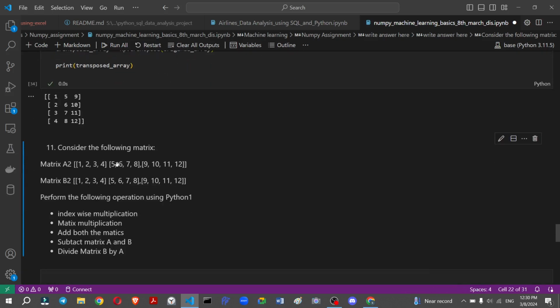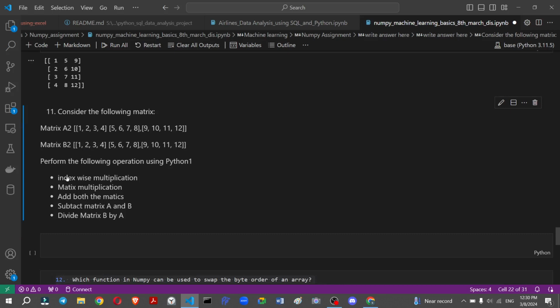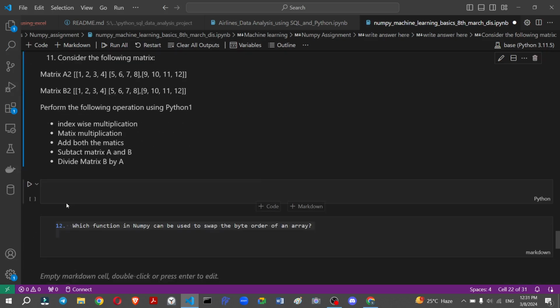So consider the following matrices. We have two matrices, matrix 1 and matrix 2. Both are 2D, and we perform some operations using Python. The first one is index-wise multiplication, the second one is matrix multiplication, which uses the dot product, and then add both matrices with plus, subtract with minus, and divide. So now perform one by one and then I will show you.